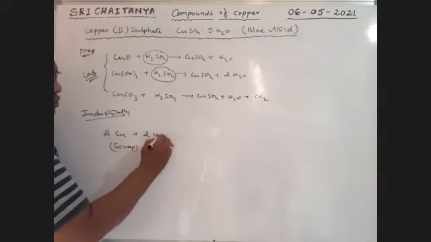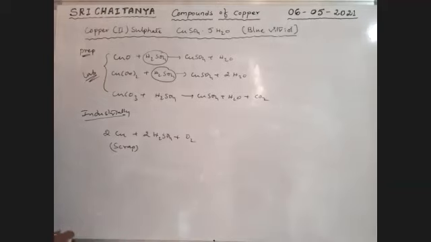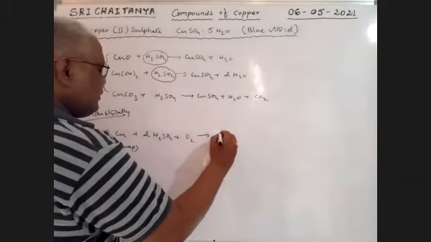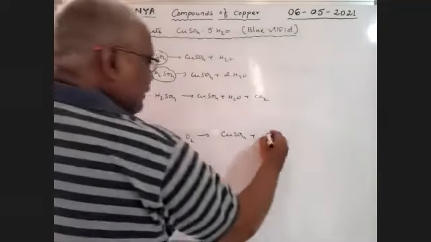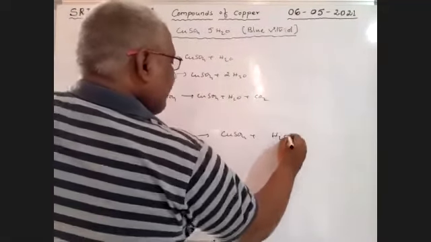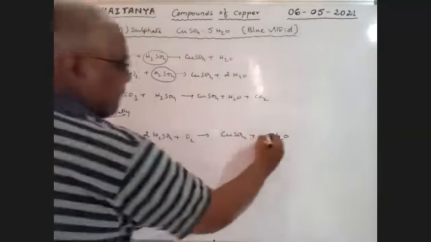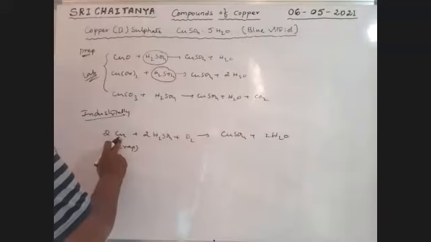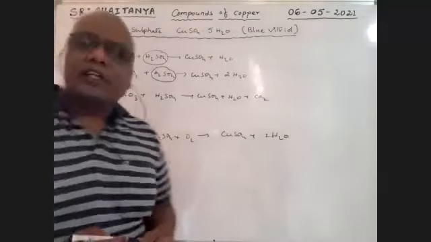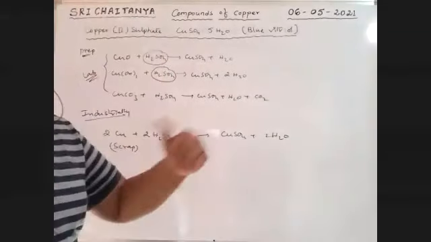When it reacts with H2SO4 in the presence of oxygen, that gives CuSO4 plus H2O. Balance it to 2H2O. See here, boys, where is copper in the electrochemical series, above hydrogen or below hydrogen?